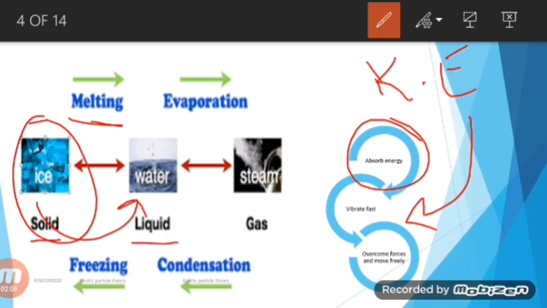When the vibration of the particles becomes sufficient to overcome the forces of attraction, the particles will begin to break away from their fixed positions, and eventually they will overcome the forces of attraction present between them, and now the particles are no longer in their fixed positions. The substance is now a liquid, and the particles can move freely throughout the liquid. So this is how solid can be converted into liquid, or we can say ice can melt into water.